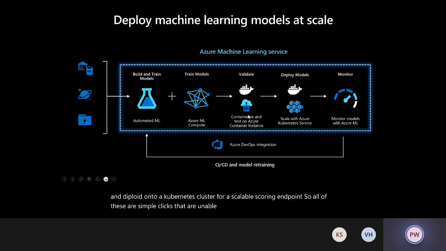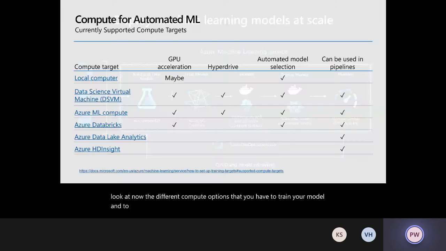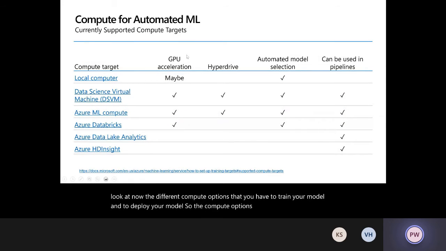And I'll just show that to you. It's through UI as well as through SDK. But this end-to-end process, and finally the integration with Azure DevOps for doing CI/CD and doing ML ops, is the unique offering of machine learning as a service, right? So we covered automated ML. Let's just look at now the different compute options that you have to train your model and to deploy your model. So the compute options that we have for automated ML,